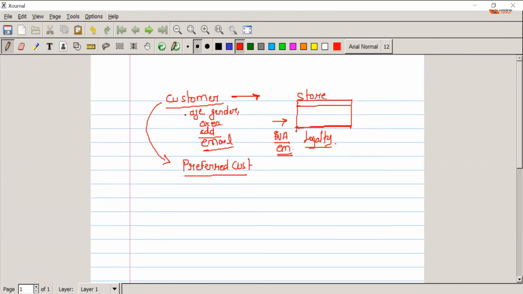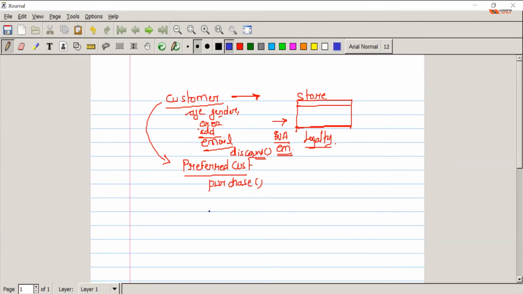But it still has a gender, area, card, and is still going to purchase, correct? Still purchase. This customer was also purchasing, this also purchases, correct? Now this customer has a discount method, and he doesn't get any discount here, zero discount.